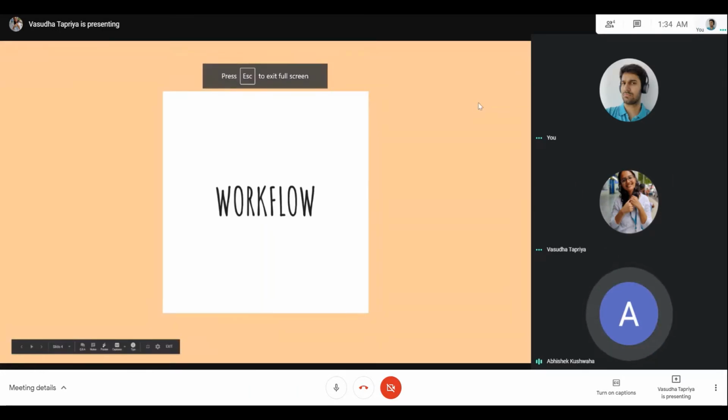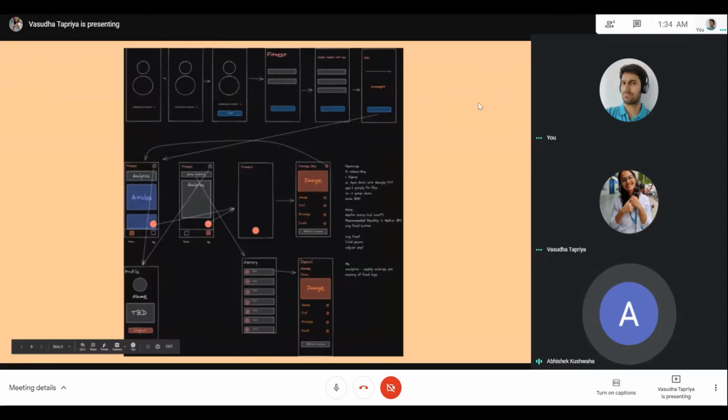Thank you, Vasudha. Now taking over, let's discuss the workflow of our application. As you can see on the screen, this is a very basic layout of how our application works. Since our application was based on an ML idea, we needed an interface to show it to the audience, and we chose a Flutter app because it was cross-platform as well as fast enough to meet our requirements.